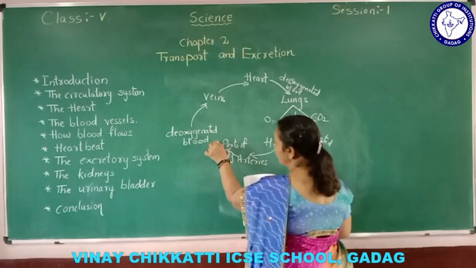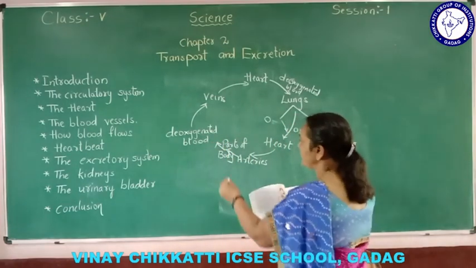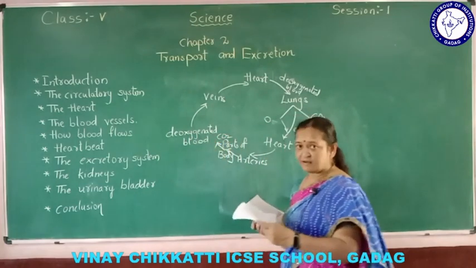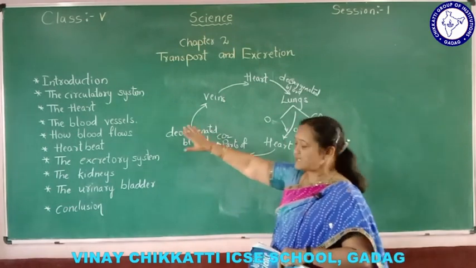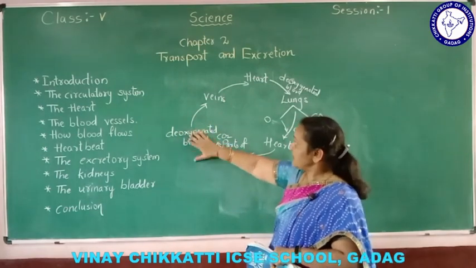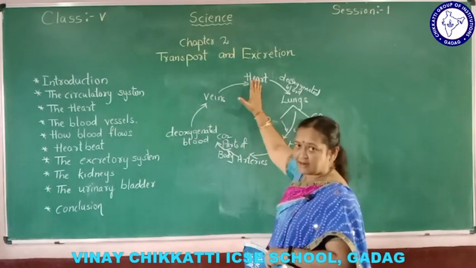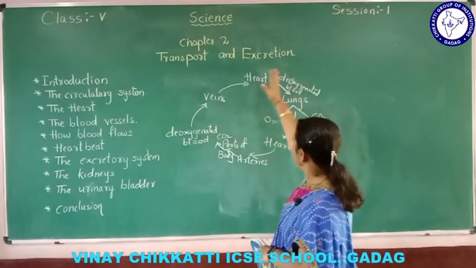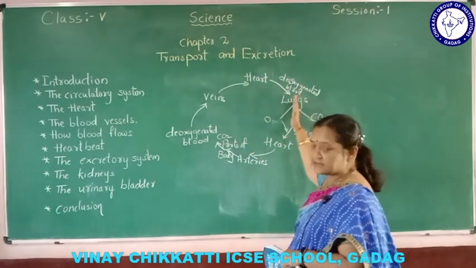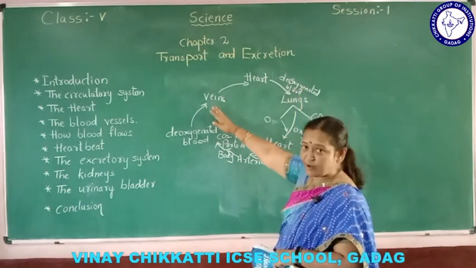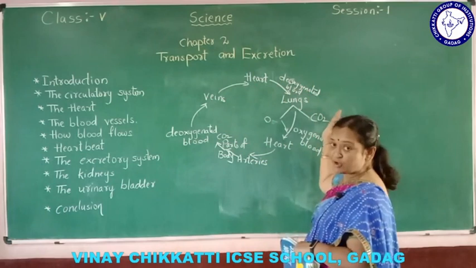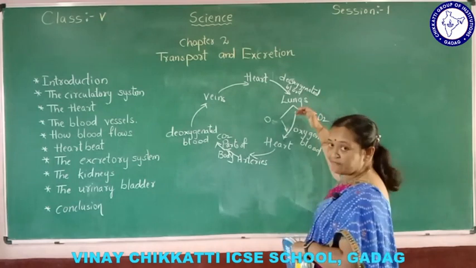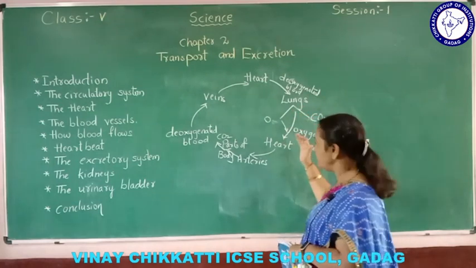Again here blood is impure and carbon dioxide is mixed, and it becomes deoxygenated blood. Let me explain again. Deoxygenated or impure blood is carried through veins to the heart. The heart pumps it to the lungs. In the lungs, this impure blood is purified and carbon dioxide is removed from the blood. Now from here we get pure blood, that is oxygenated blood.